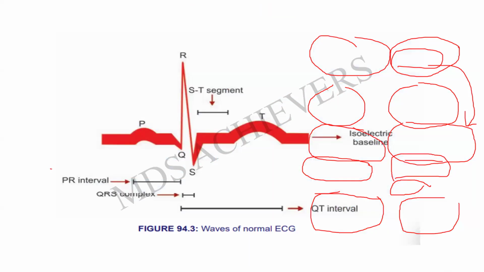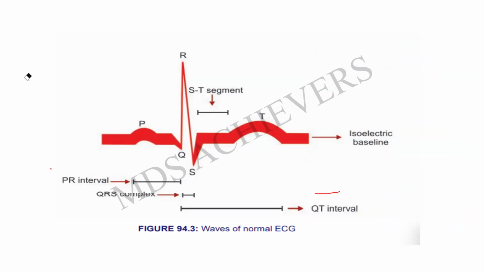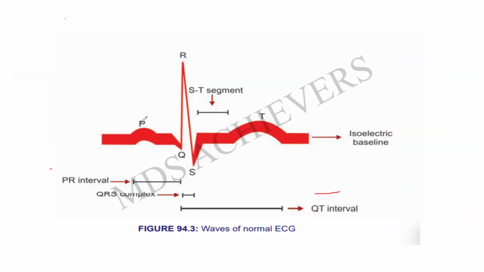Coming to the ECG, this is also one of the very frequently asked topics, and also a very memorized one. Firstly, the ECG is divided into the P wave, QRS complex, ST segment, and T wave. And this is the PR interval, QRS complex. They can simply ask a direct question, like, what is this question mark?